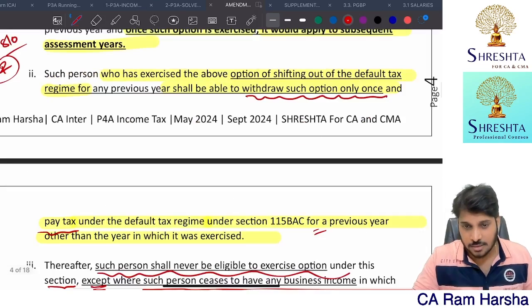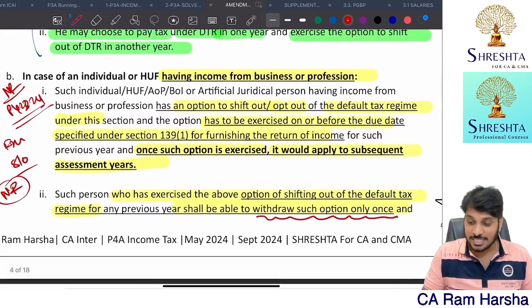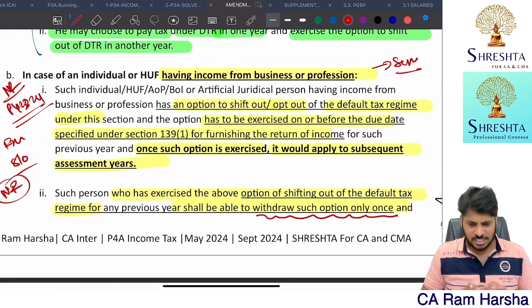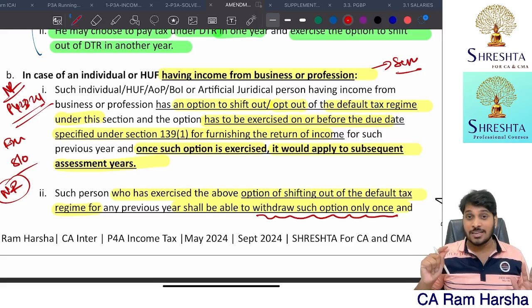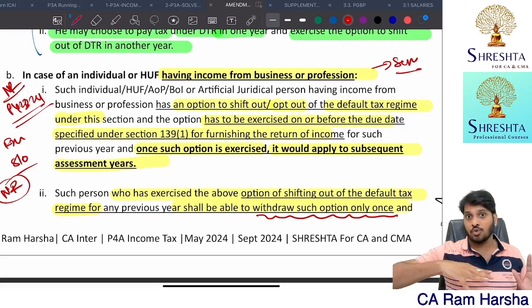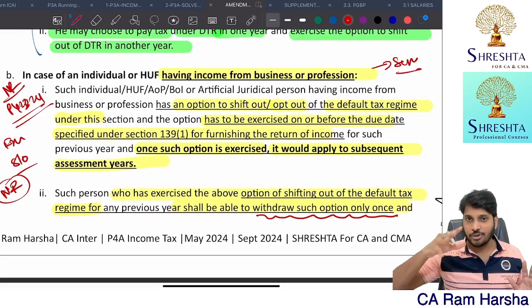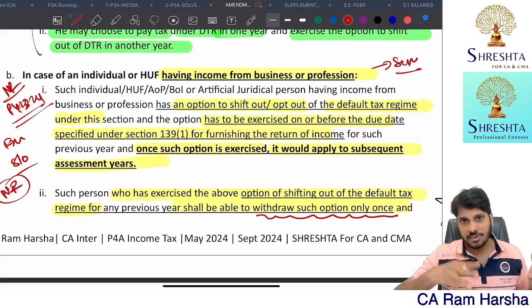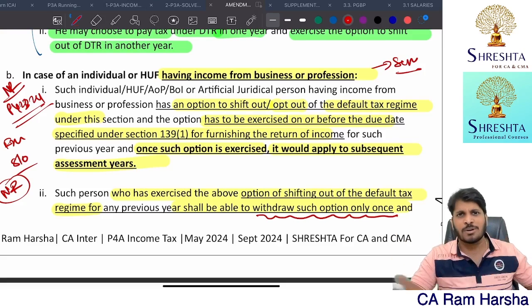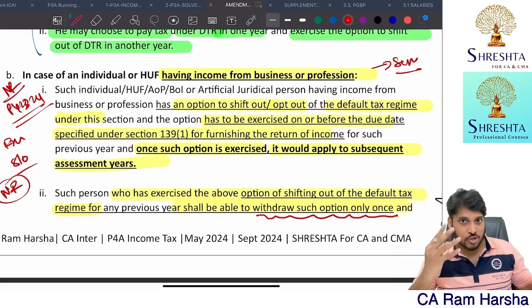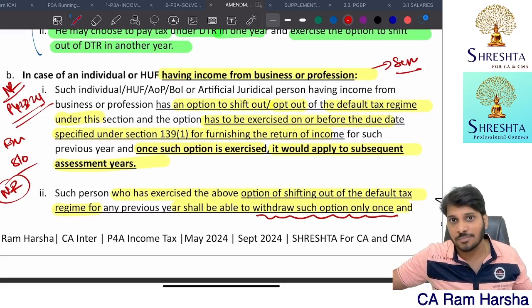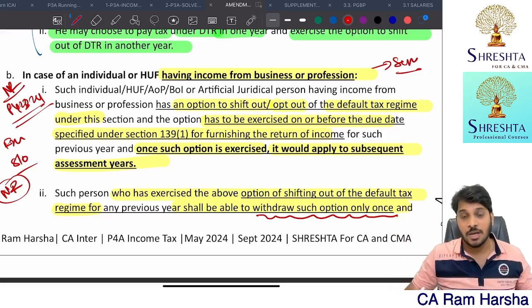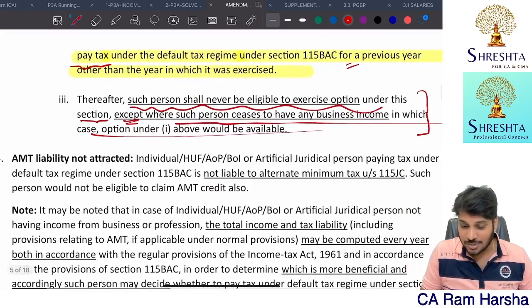That's it. You see, for business SSCs, it is very severe. First year, 23-24 financial year, if you are declaring income by opting out of the default tax regime, you have to declare under the normal regime. Suppose in a later year you withdraw and go with DTR, you can only go with DTR forever, unless your business is closed.